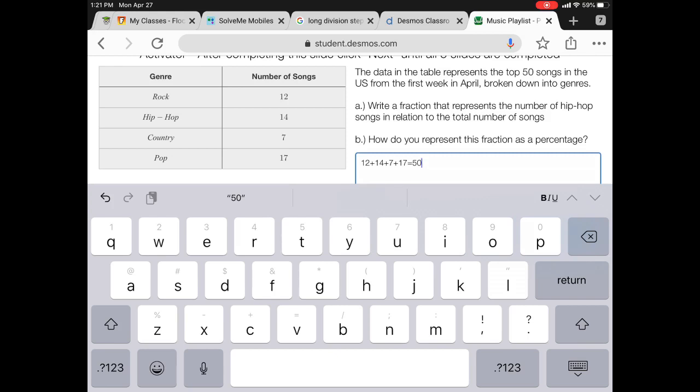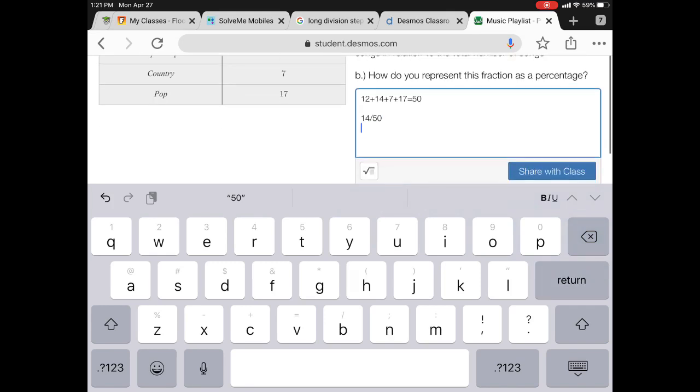I want to know the number of hip-hop songs next. So I look at that, and there are 14 hip-hop songs. So 14 out of the total 50. So my fraction is 14 over 50.